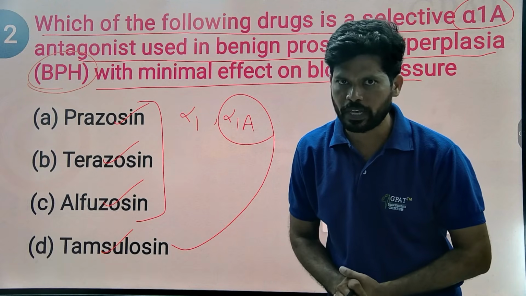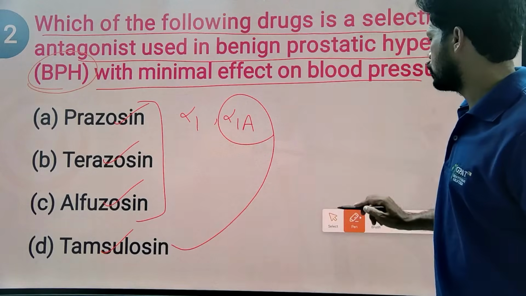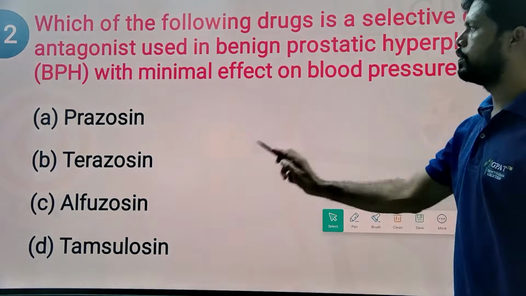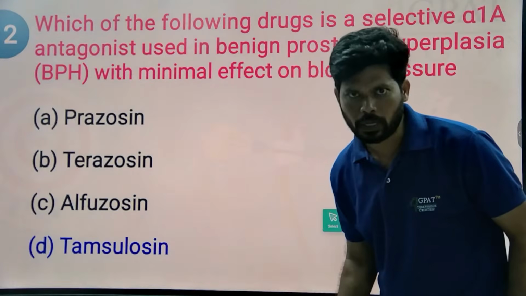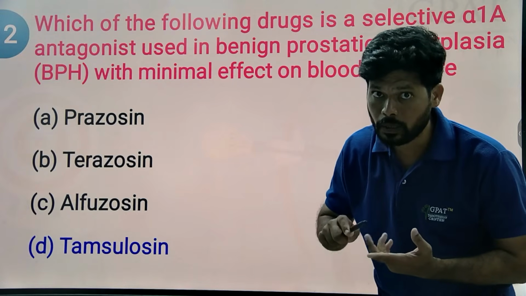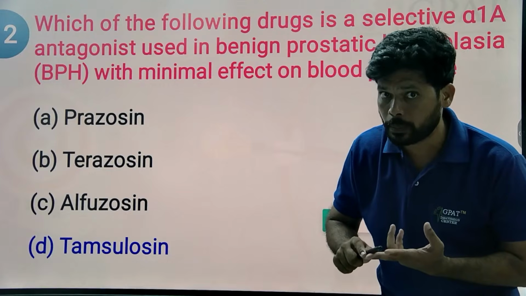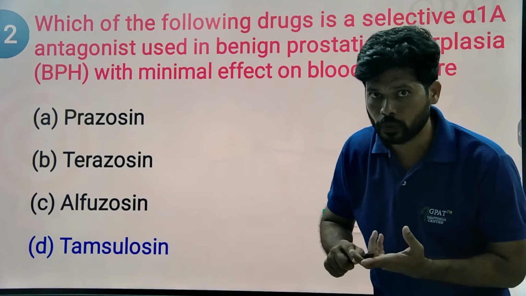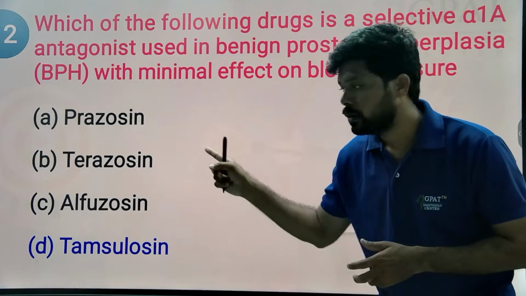For treatment of benign prostatic hyperplasia, tamsulosin will be the drug of choice because tamsulosin selectively blocks the alpha 1A receptor. If the person is suffering from hypertension plus benign prostatic hyperplasia, then the drug of choice will go to the zosins.